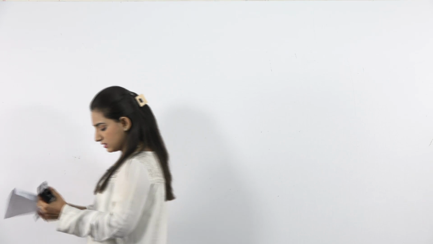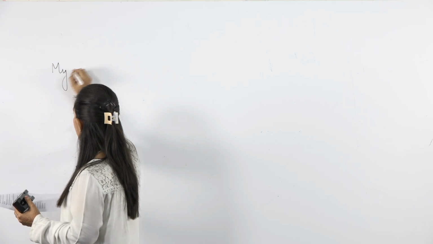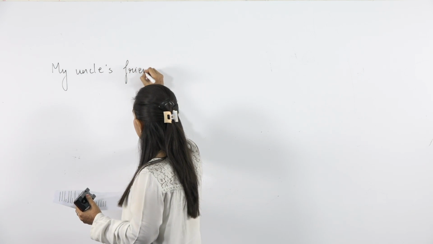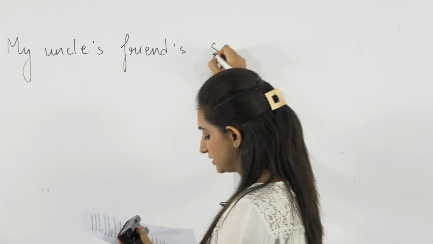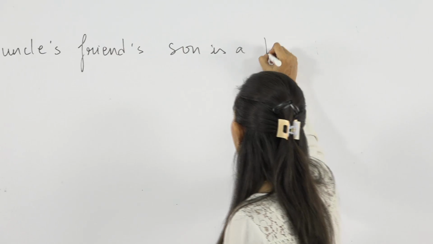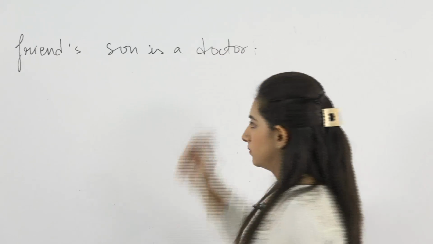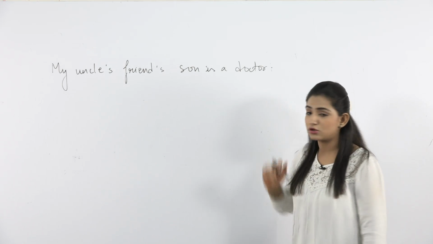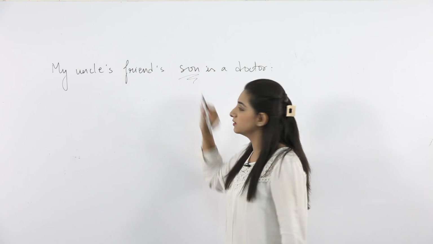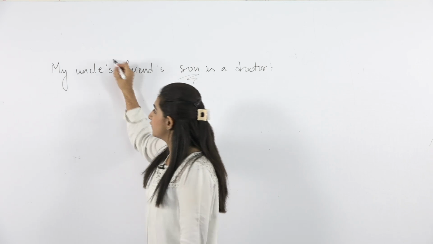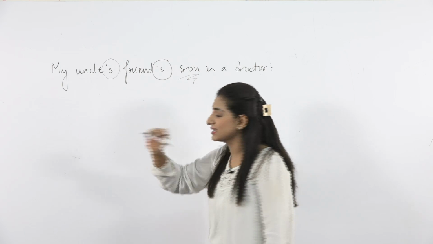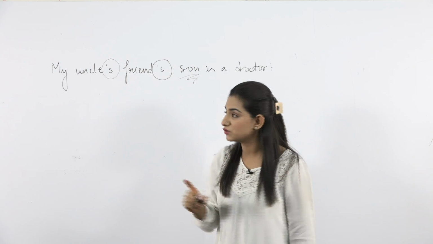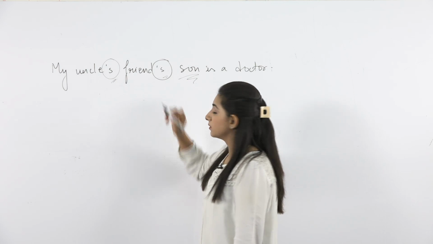And it says, my uncle's friend's son is a doctor. Now you can see we have a sentence, my uncle's friend's son is a doctor. We are talking about this son, this person, and we have used two apostrophes, which is faulty English. In this condition, we will not use double apostrophes.